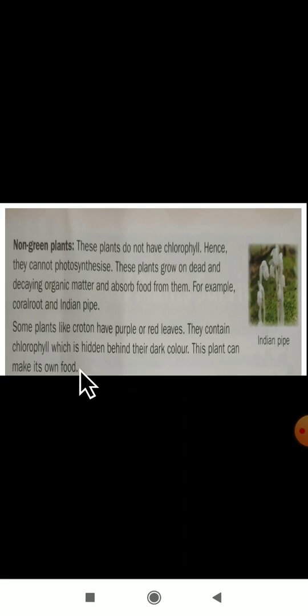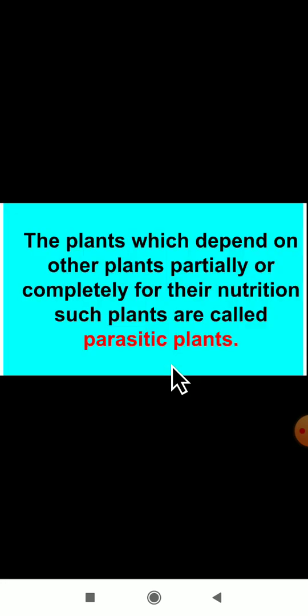This plant can make its own food. Which plants? That is the croton. The plants like croton are having purple and red leaves. Which color leaves are there in a croton plant? Purple and red leaves. So they contain chlorophyll which is hidden behind their dark color. Then these plants can make their own food by the process of photosynthesis. This is all about the non-green plants we studied now.